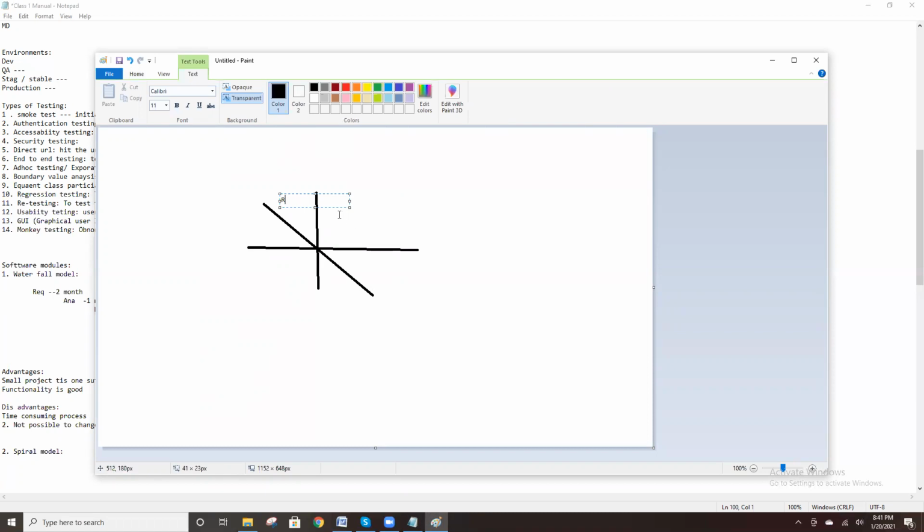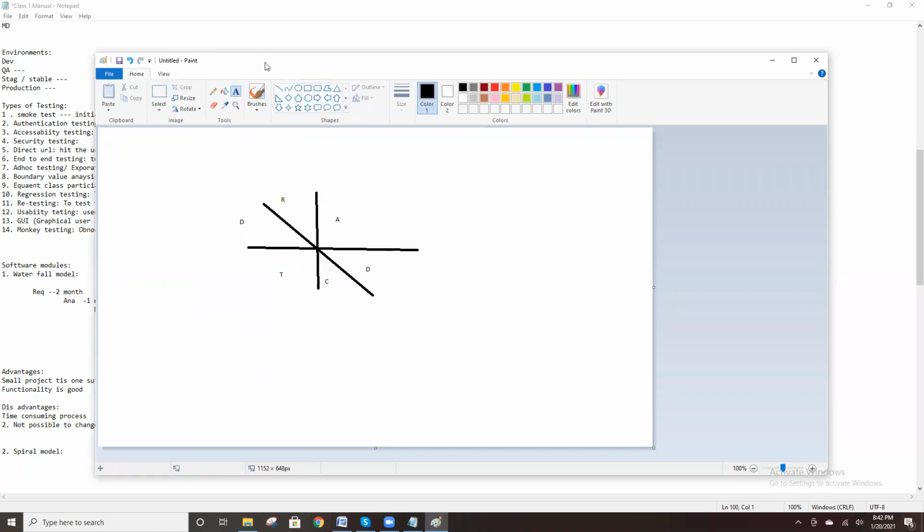This is the requirement space. This is the analysis. This is the design, then coding, testing, and delivery, and again maintenance normally. Requirement, analysis, design. First, start from here.